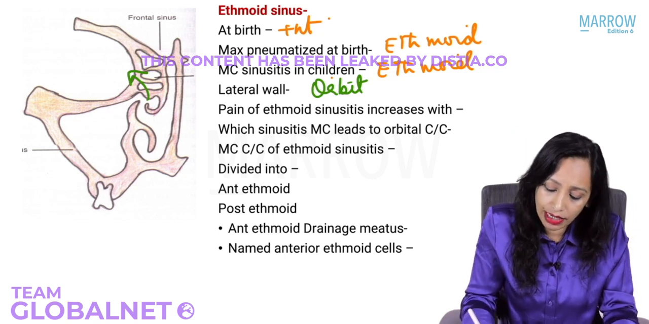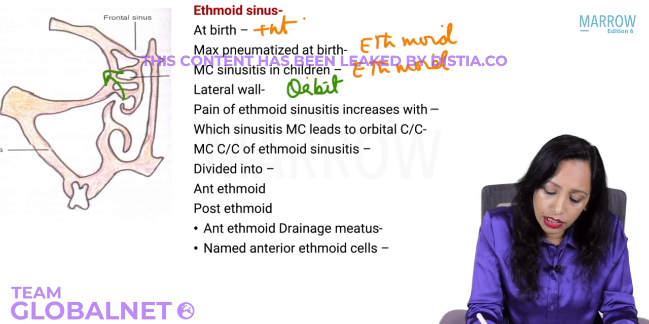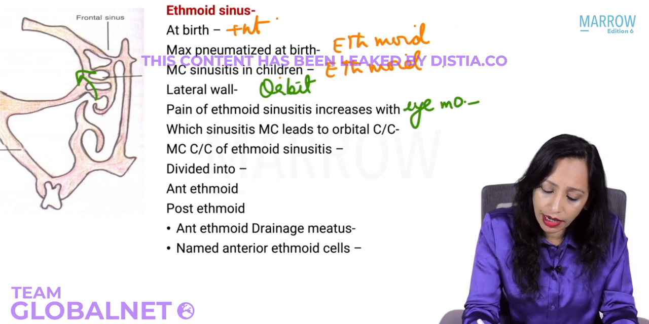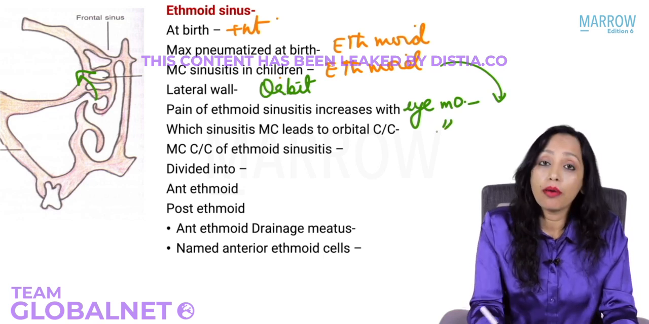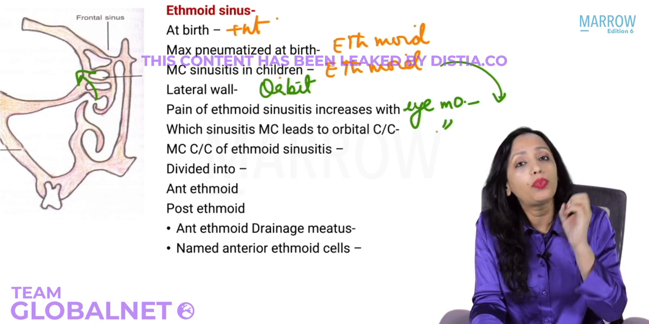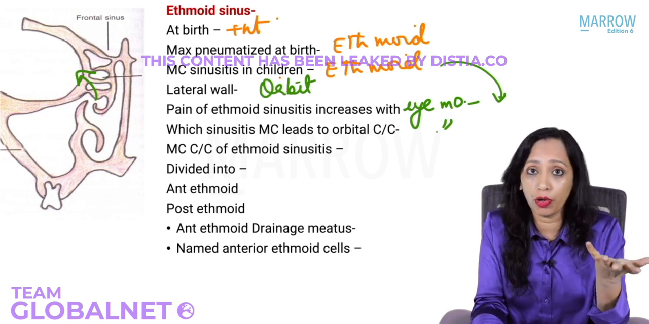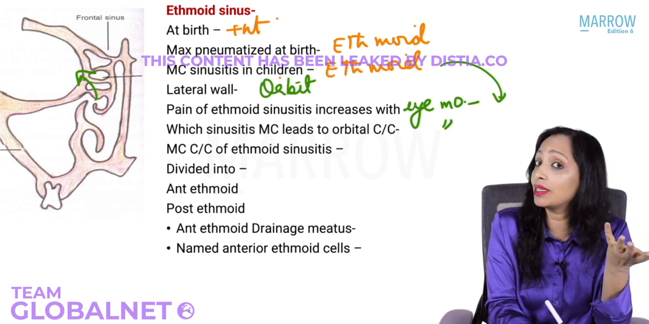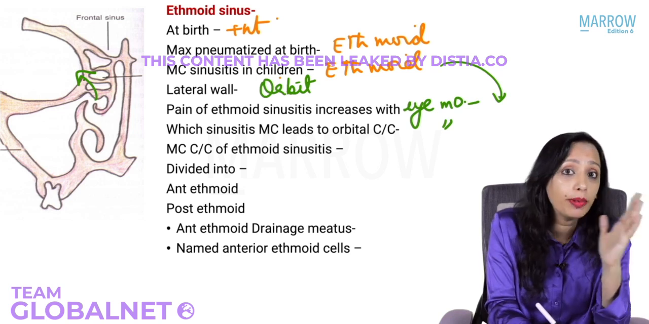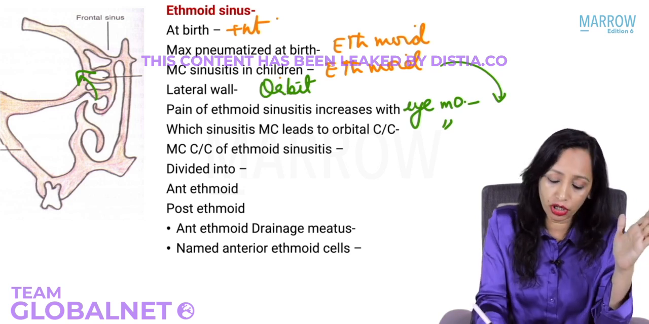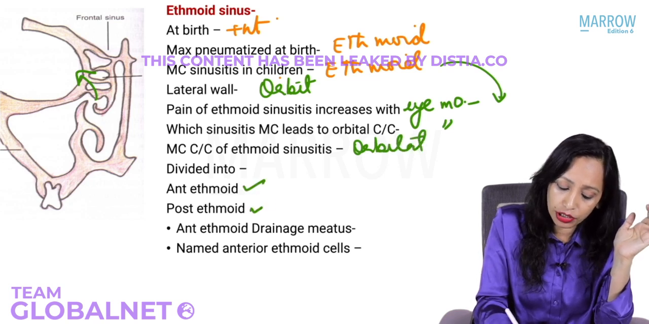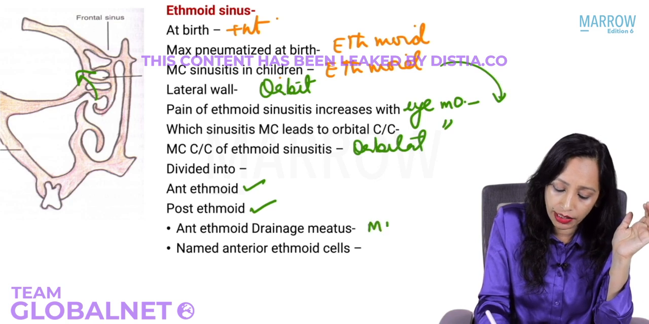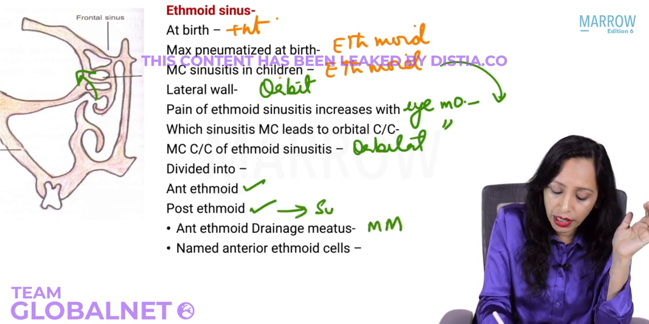So the pain of which sinusitis increases with eye movement? Again, that is ethmoid sinusitis. Which sinusitis leads to orbital complications most commonly? Again, ethmoid sinusitis. In other words, the same thing can be asked as, what is the most common complication of ethmoid sinusitis? Orbital complications. Ethmoid sinuses are divided into anterior and posterior ethmoid. Anterior ethmoid opens into the middle meatus and posterior ethmoid opens in the superior meatus.